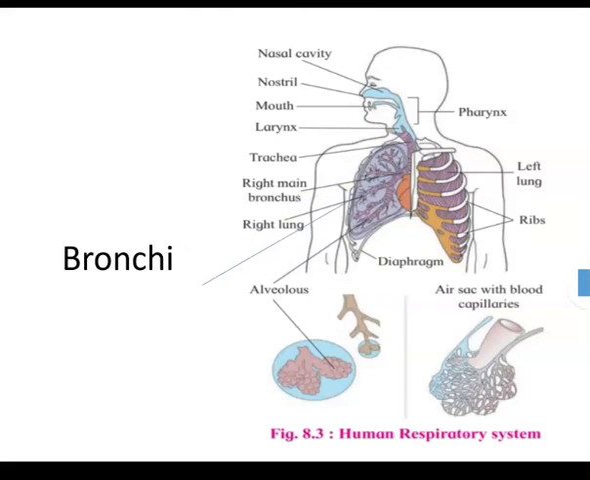Next to the trachea, there is a respiratory part, that is the bronchi. The trachea divides into right and left primary bronchi as it reaches the middle of the thoracic cavity. The bronchi are supported by internal C-shaped incomplete rings of cartilage. The primary bronchi divide to form secondary and tertiary bronchi, which lead to terminal bronchioles ending in alveoli.